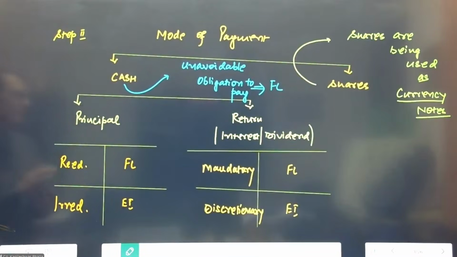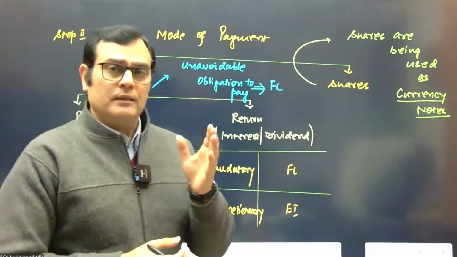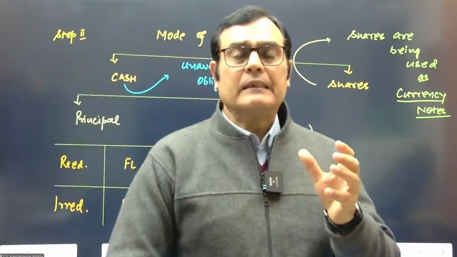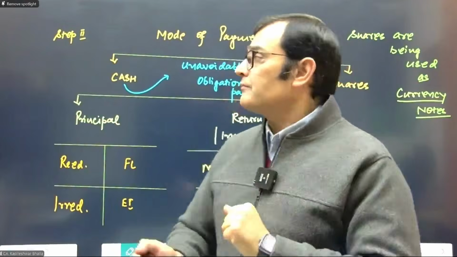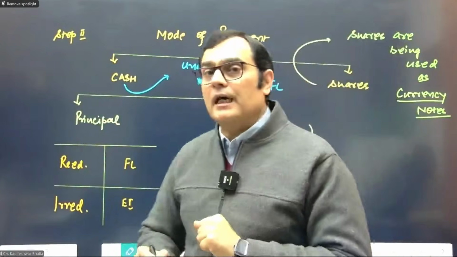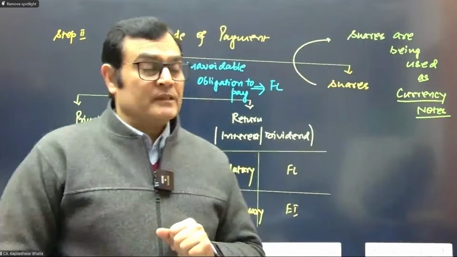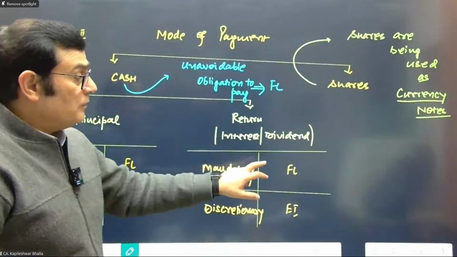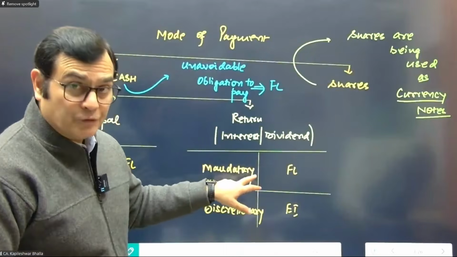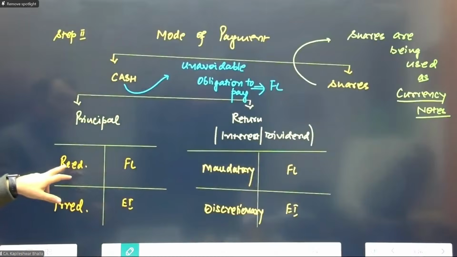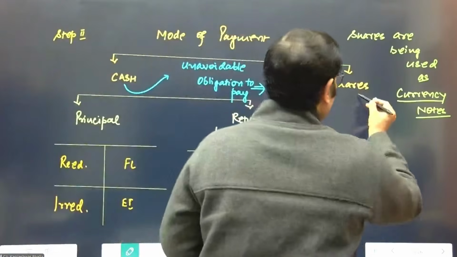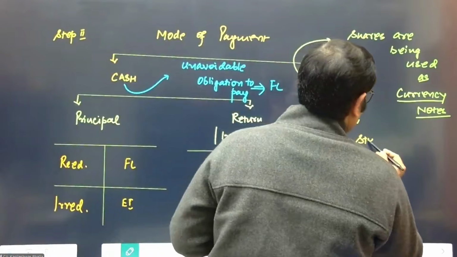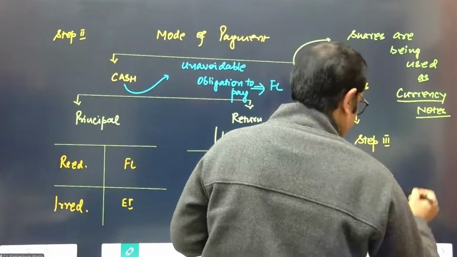So the moment you see that the mode of payment is cash, this chart should immediately flash in your mind, and it should tell you that, in a nutshell, we are evaluating whether there is an unavoidable obligation to pay. The words which indicate an unavoidable obligation to pay are mandatory returns and redeemable principal amount as well. And as the mode of payment is shares, we go on to step number 3 to make the evaluations. Let's go to step number 3.